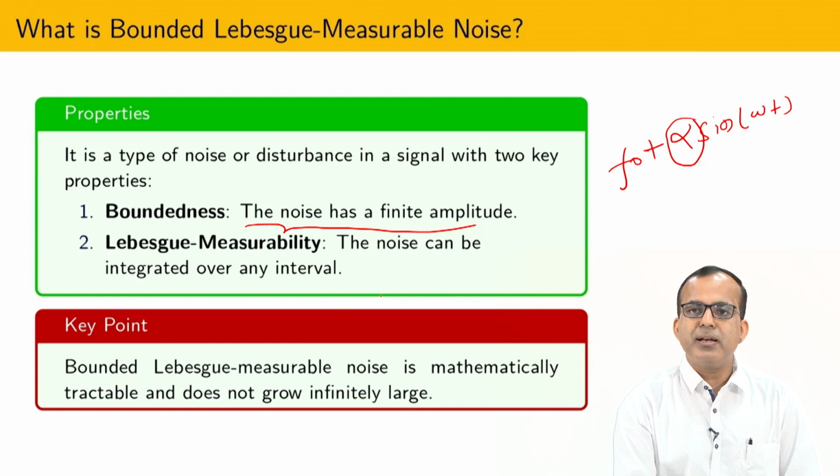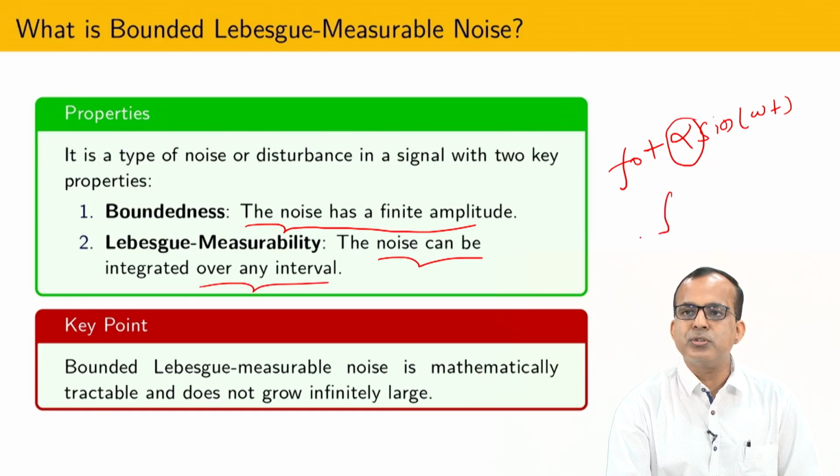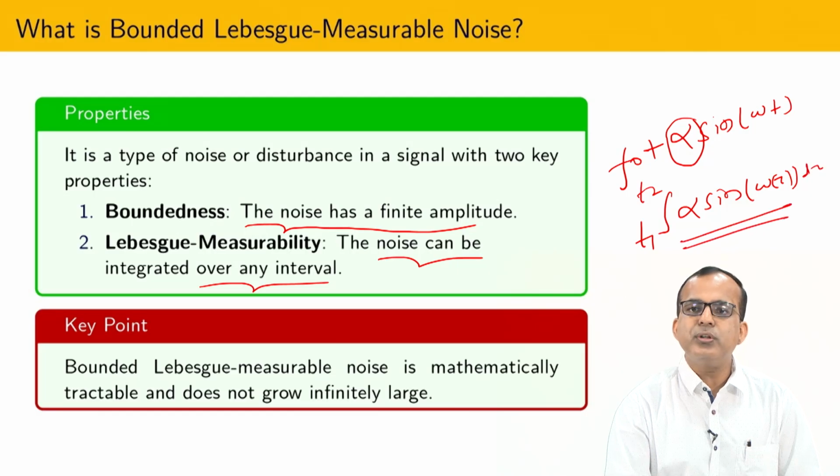And Lebesgue measurable means the noise can be integrated over any time interval. So if you consider any time interval here, suppose that interval is t1 to t2, I am assuming that whatever noise is here should be integrable. So that kind of noise is going to enter inside the system, and whatever differentiator I am going to develop is only applicable for that class of noise.